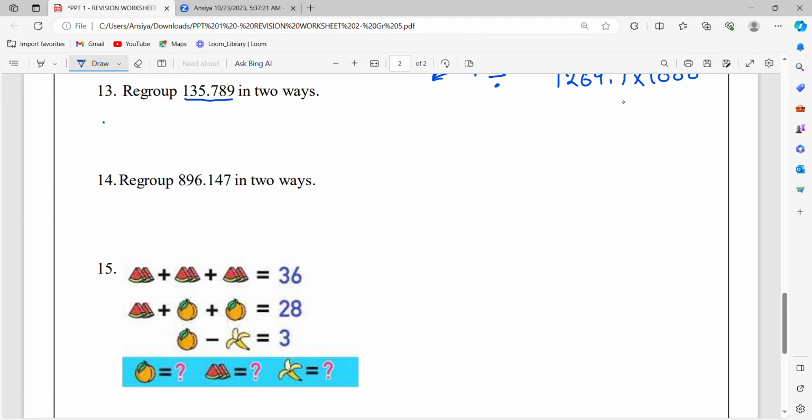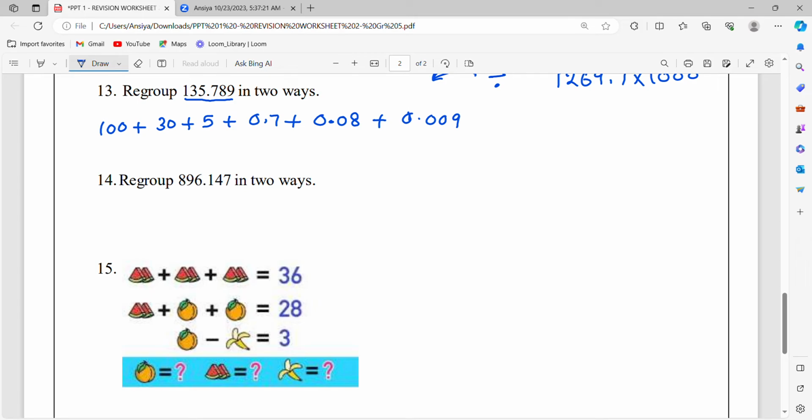So 1 represents 100, 3 represents 30, 5 represents 5 itself, 7 represents 0.7, 8 represents 0.08 because 8 is the second number after the point, and 9 is the third number after the point. So 0.009, third number after the point. This is normal decomposing. We can consider it as a first grouping.